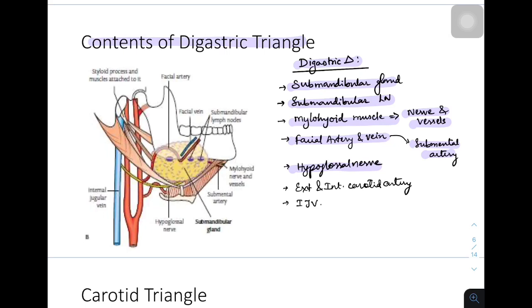And the facial artery originates from the external carotid artery, and a part of the internal carotid artery is also seen in the posterior part of this triangle along with the internal jugular vein. Okay, so this is how you can remember this very easily.